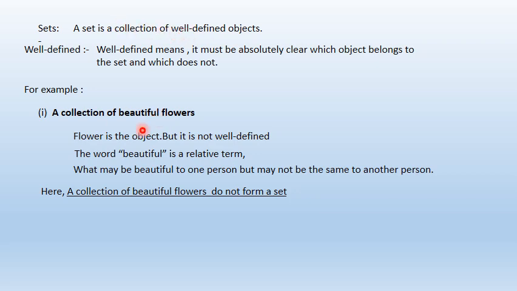Students, once again see here. What is our example? A collection of beautiful flowers. What is our definition of a set? It is a collection of well-defined objects. Now what is the object in this? The object is the flower, the beautiful flower. Now how beautiful the flower is, that is not properly well defined. So the word beautiful is a relative term. This flower may be beautiful to one person but may not be beautiful to another person. Hence, it does not form a set.